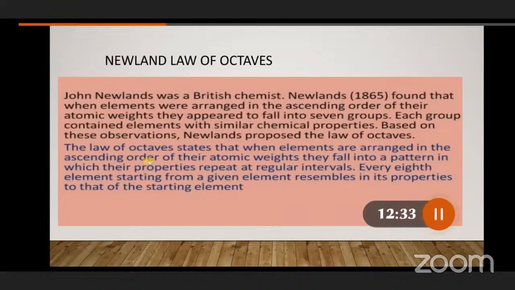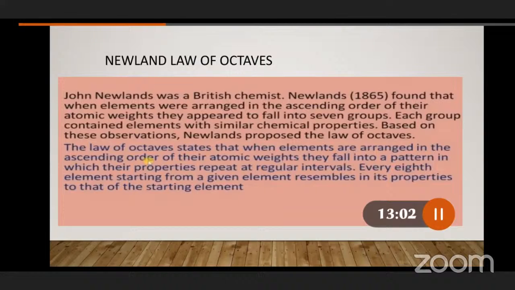That means one column he will take. In that column, exactly, it contains 7 elements. In the second column, it has 7 more elements. If you observe the first element and the 8th element beside it, the first element will be in the first column, then the second one, third one, fourth one, like that 7 elements we write in the form of a column.